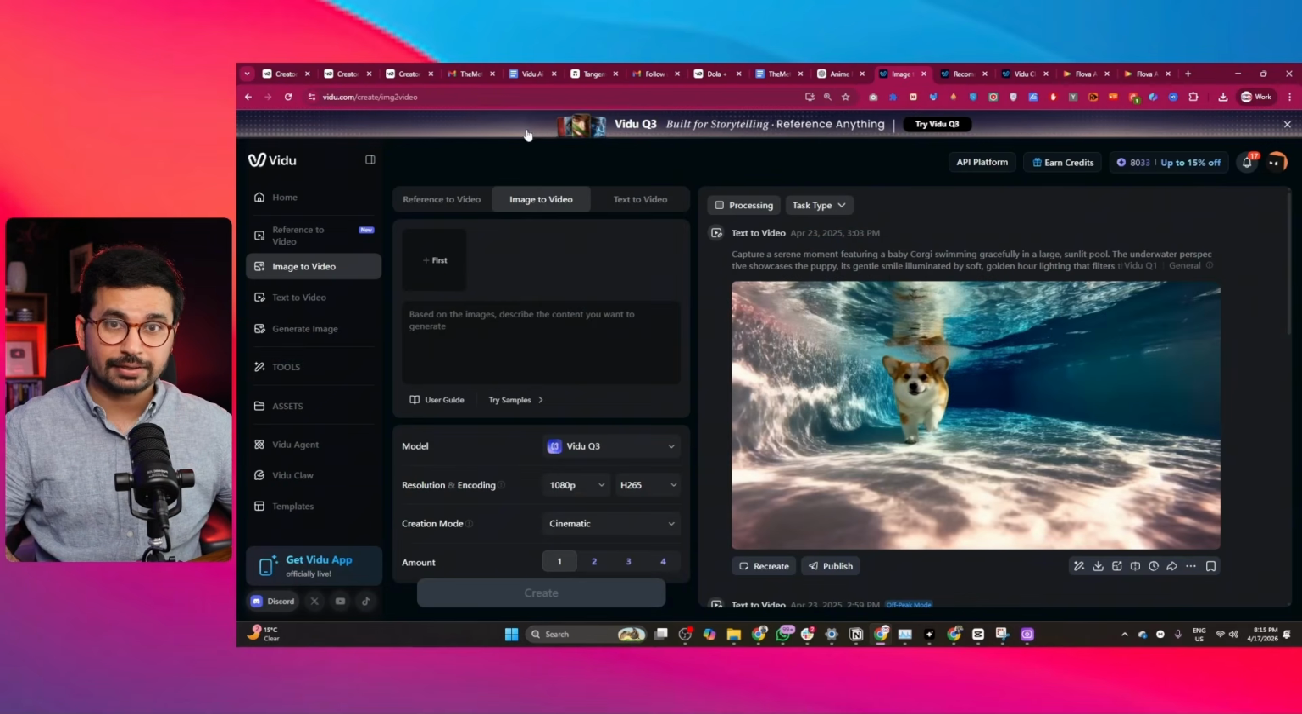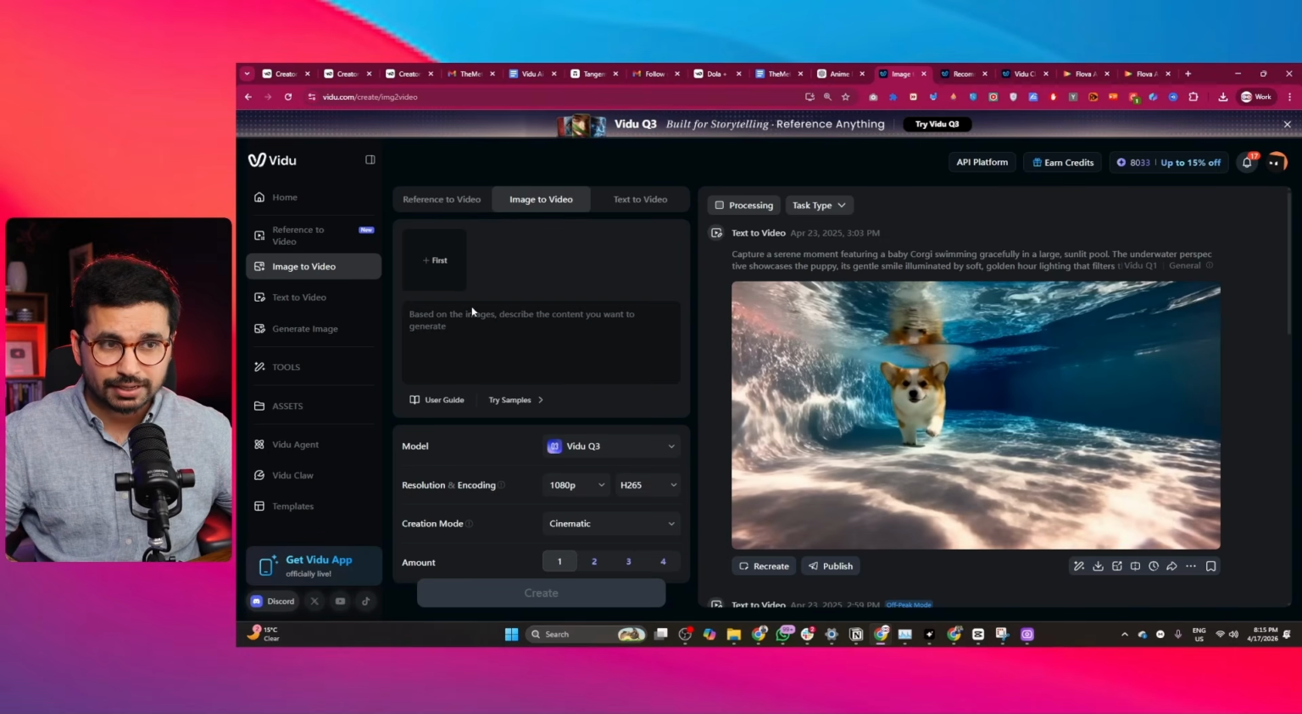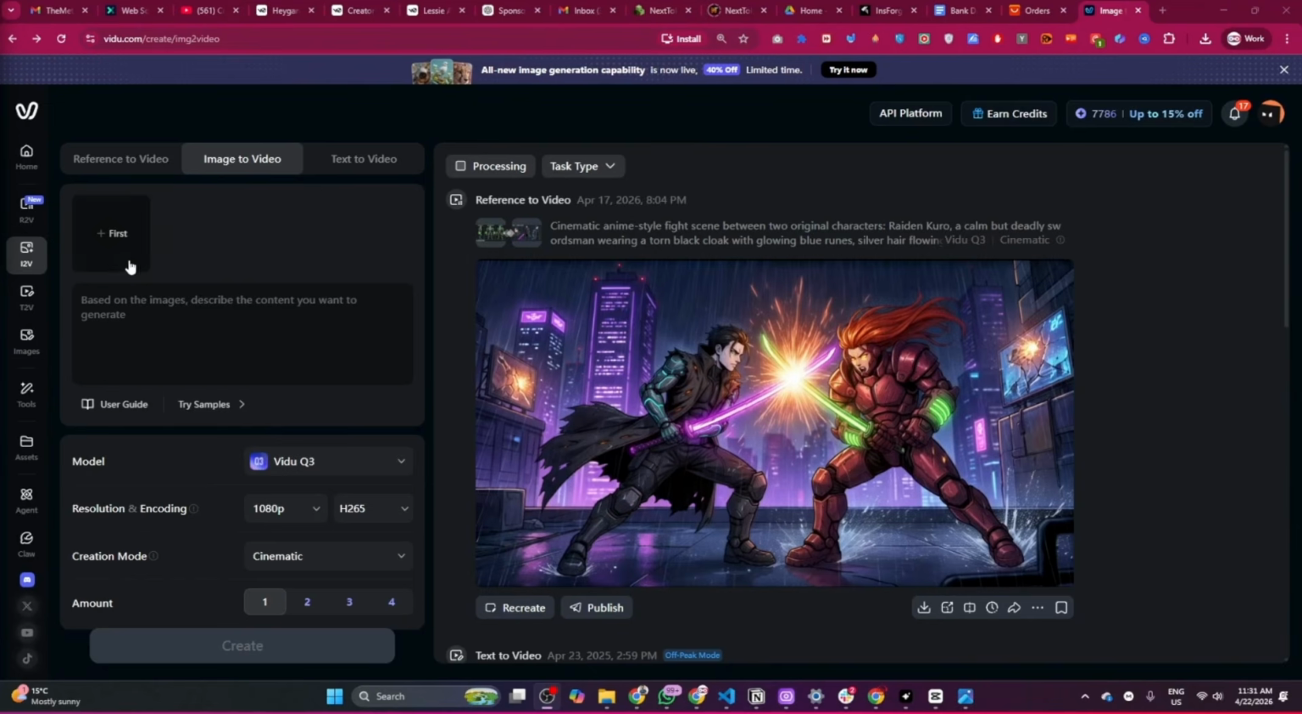Now the next is where the character comes to life, and this is actually using image to video. I can upload my character images and let Vidu animate them. For this image to video feature, I need to provide a first frame and a last frame.